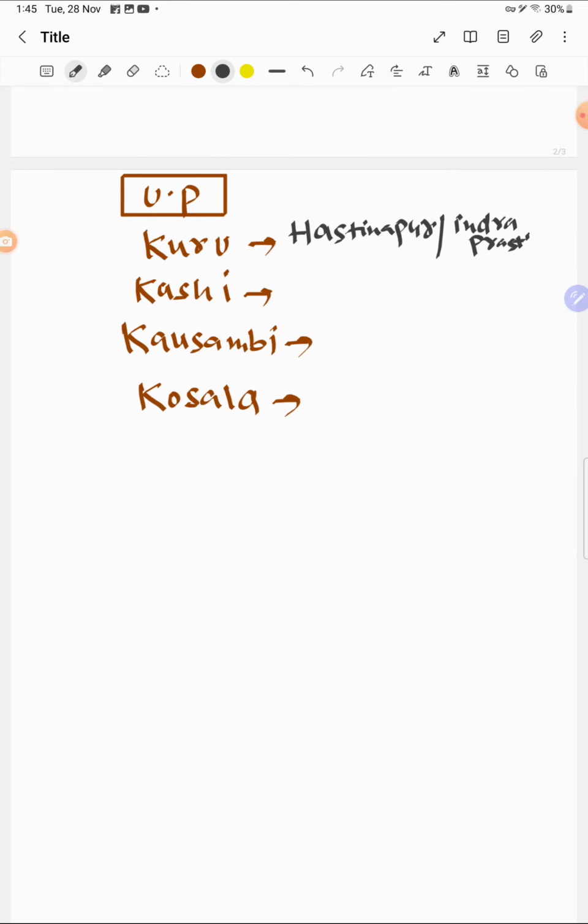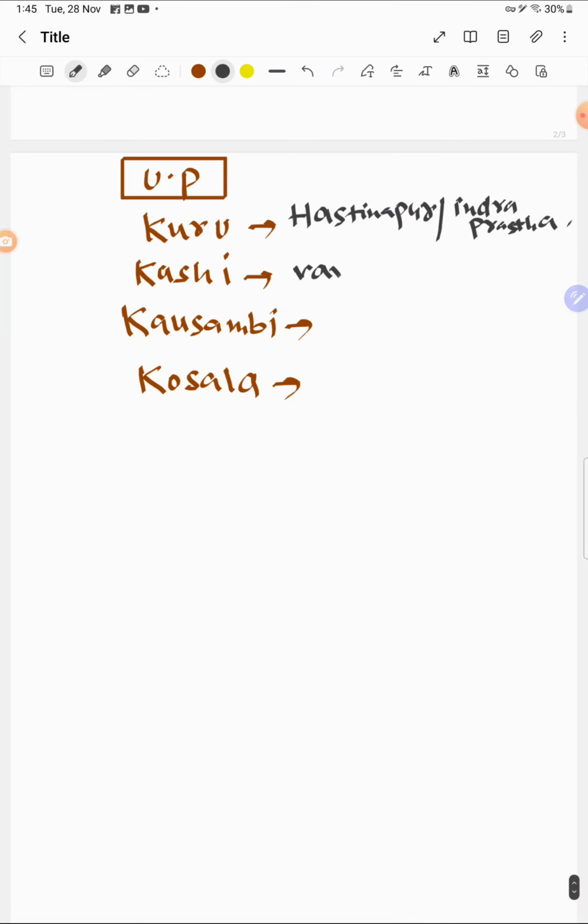Kashi's capital was Varanasi, which is present-day Banaras. And Kosambi, its capital was Vatsa. Or you can remember it vice versa: Vatsa was the Mahajanapada and its capital was Kosambi. I mentioned it here so that it will be easy for you. Then there is Kosala. Kosala's capital is Shravasti. So these are 4.